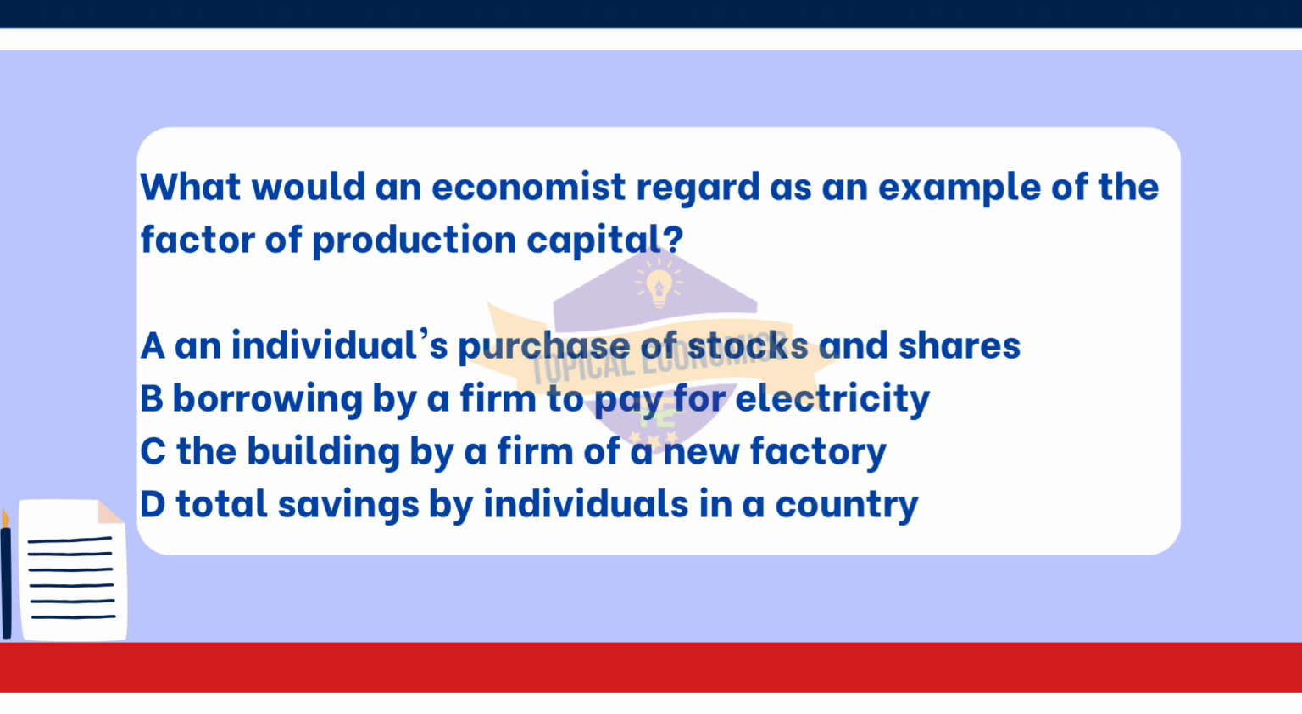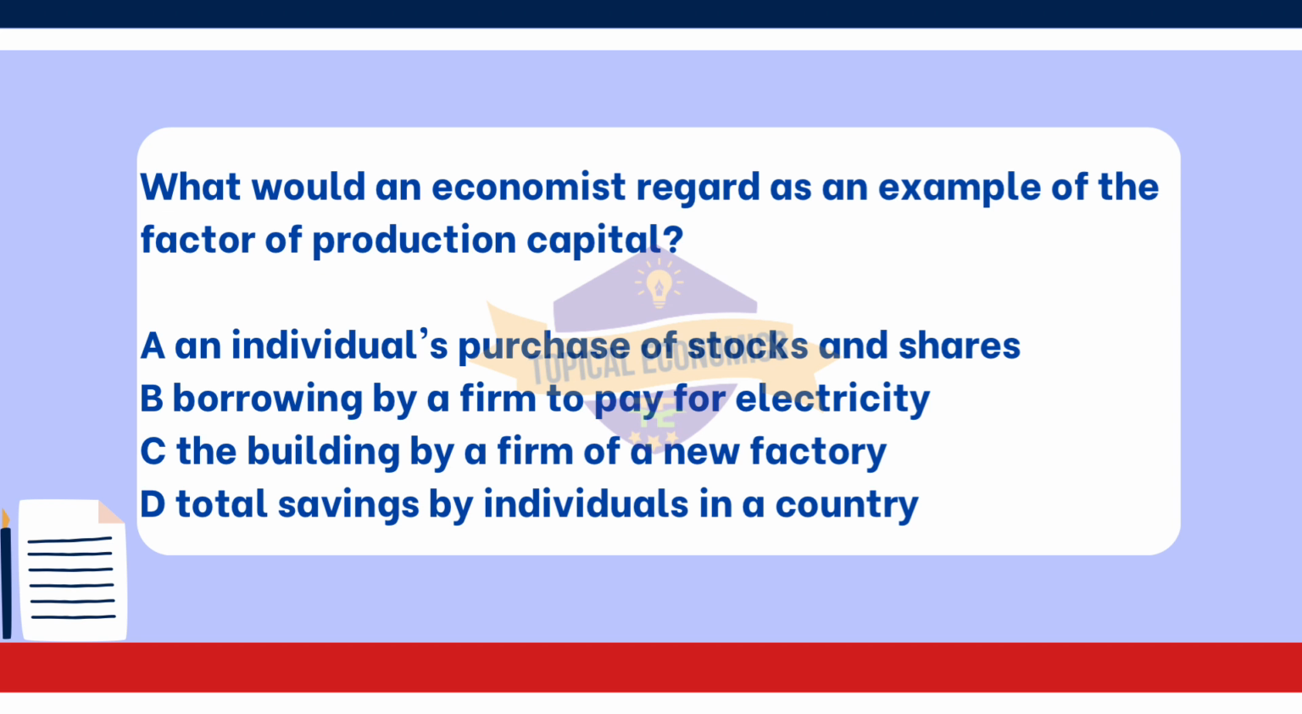Moving on to the 16th question. What would an economist regard as an example of the factor of production capital? A. An individual's purchase of stocks and shares. B. Borrowing by a firm to pay for electricity. C. The building by a firm of a new factory. D. Total savings by individuals in a country. This question is from the year 2019 May-June version 1 paper. The correct answer for this question is option C.